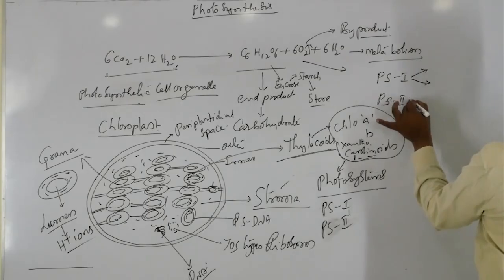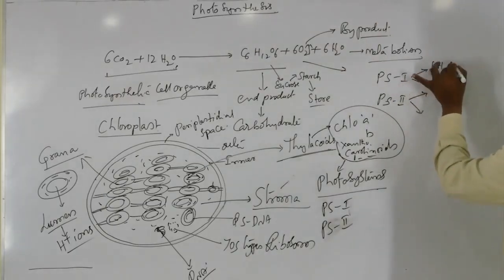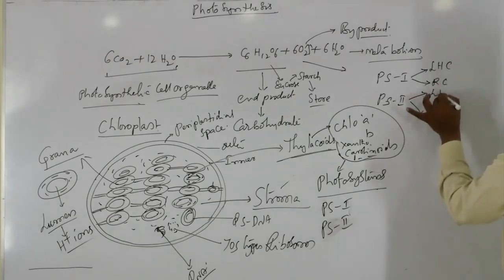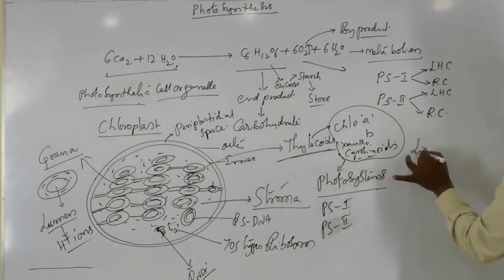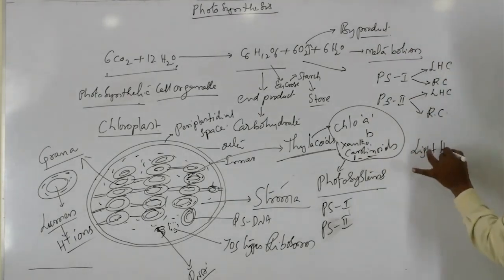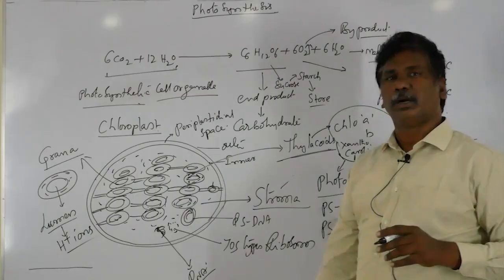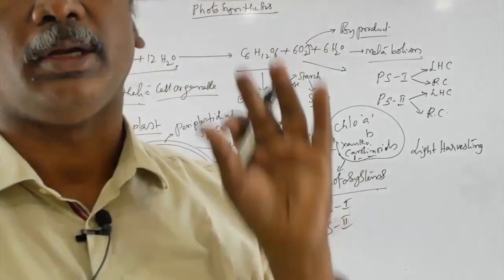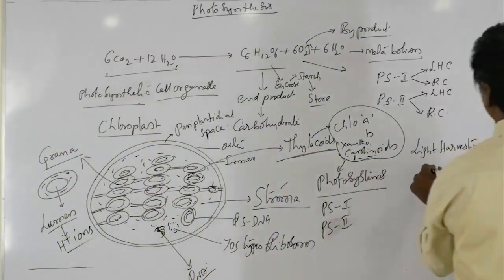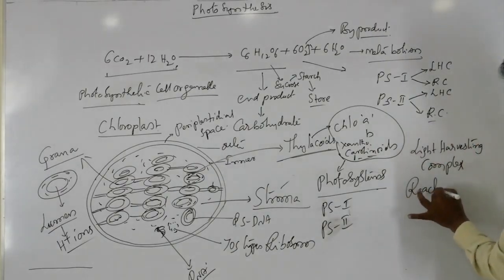Both are containing two components. What are those two components? The first one is LHC, and the second one is RC. LHC means light harvesting complex, and you can remember that one as light harvesting complex. Another one, RC, means reaction center.